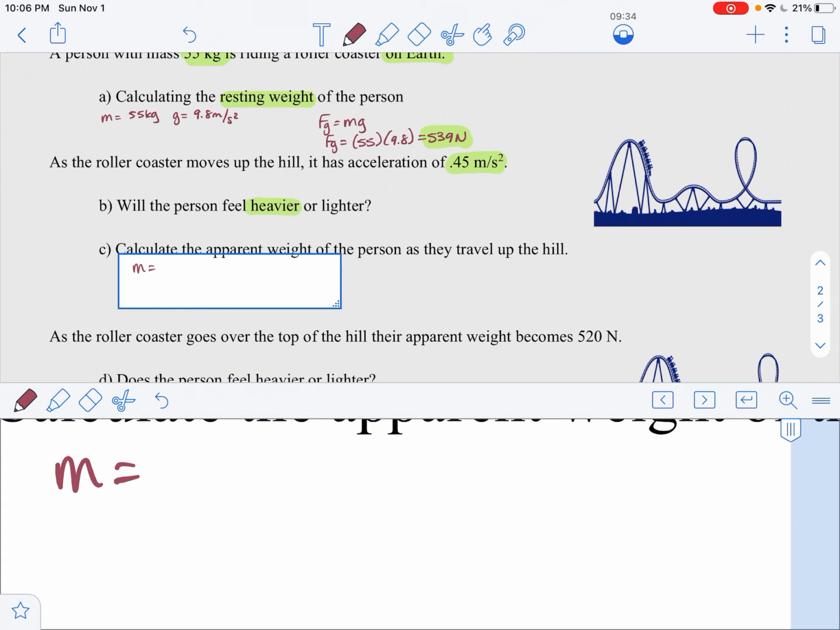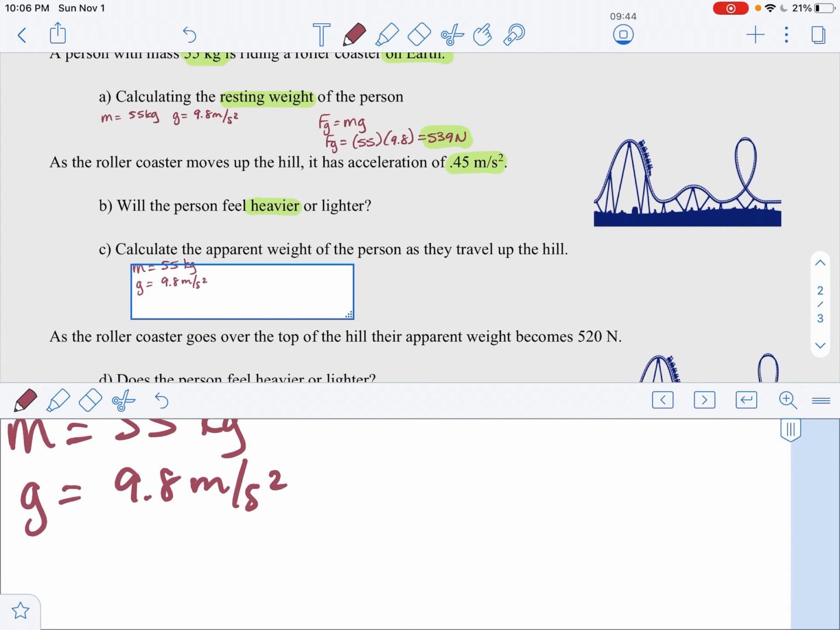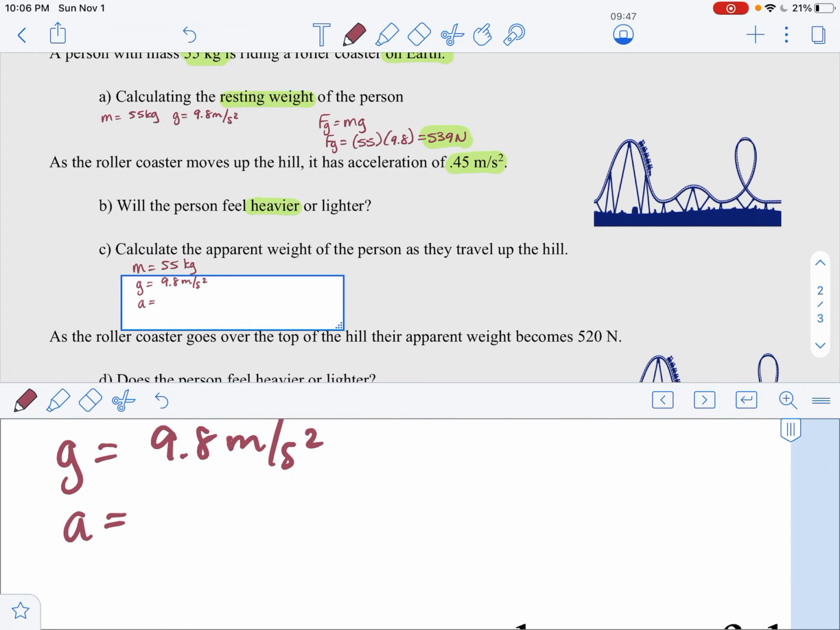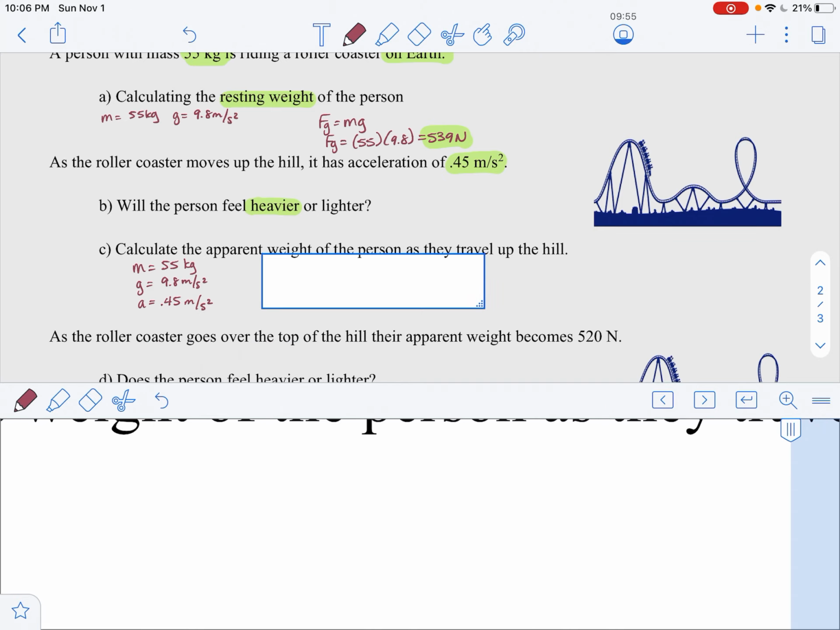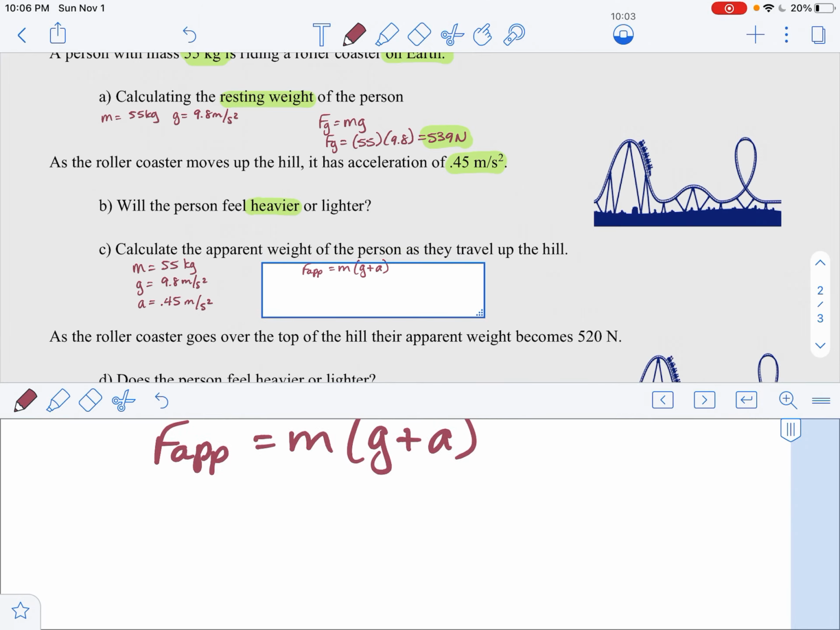So the mass, remember mass remains constant, so my mass is still 55 kilograms because this is the same person. I know I'm still on the Earth, so I have acceleration due to gravity of 9.8 meters per second squared. And I have some extra acceleration from the roller coaster of 0.45 meters per second squared. So here's my formula. Apparent weight is mass times acceleration due to gravity plus the extra acceleration. So this is going to be 55 times 9.8 plus 0.45.